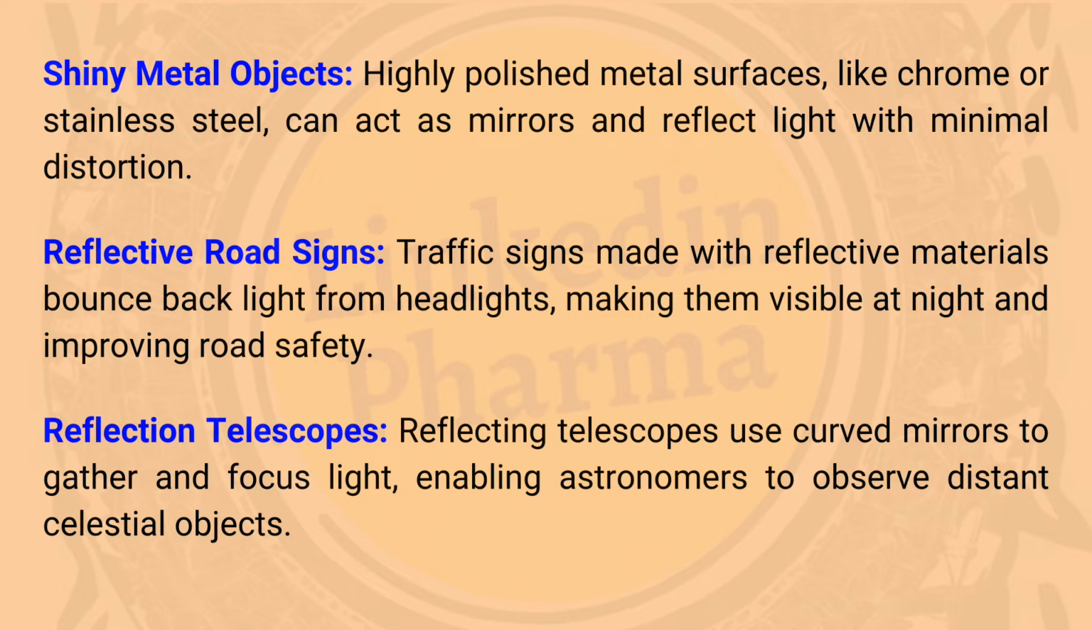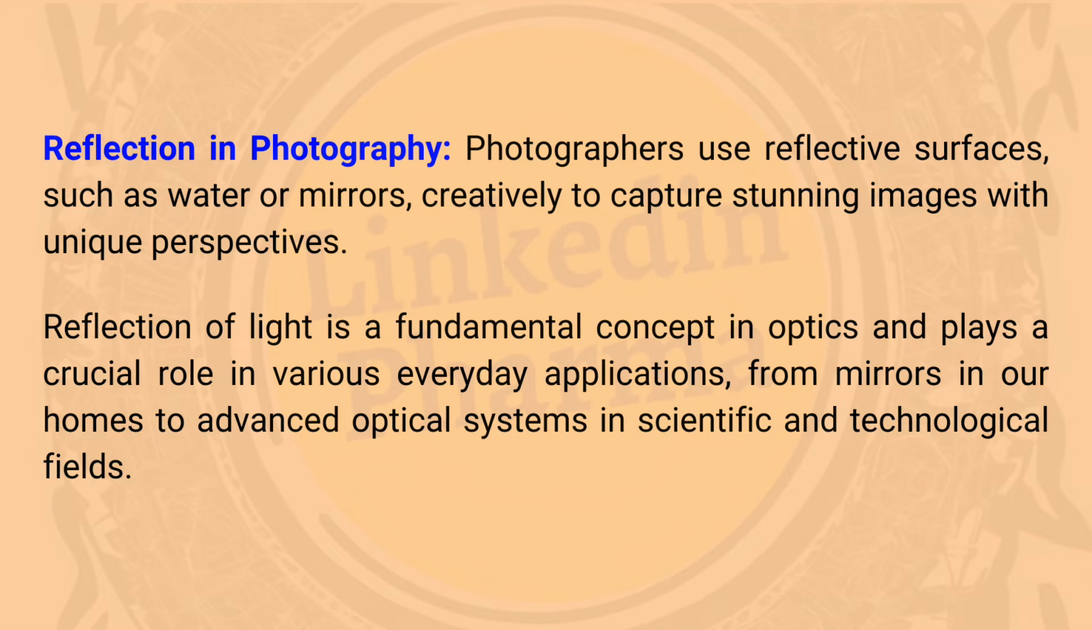Shiny metal objects. Highly polished metal surfaces, like chrome or stainless steel, can act as mirrors and reflect light with minimal distortion. Reflective road signs. Traffic signs made with reflective materials bounce back light from headlights, making them visible at night and improving road safety. Reflecting telescopes. Reflecting telescopes use curved mirrors to gather and focus light, enabling astronomers to observe distant celestial objects. Reflection in photography. Photographers use reflective surfaces, such as water or mirrors, creatively to capture stunning images with unique perspectives.